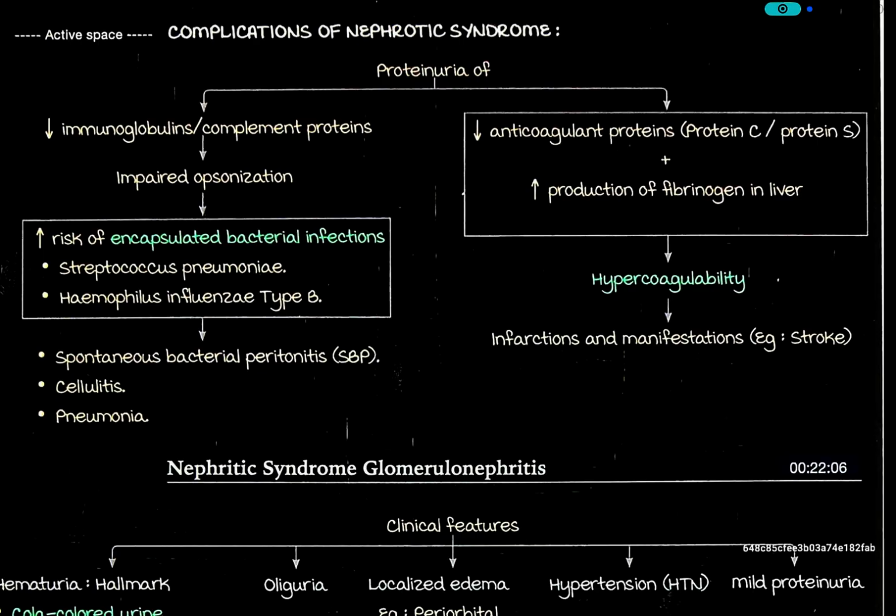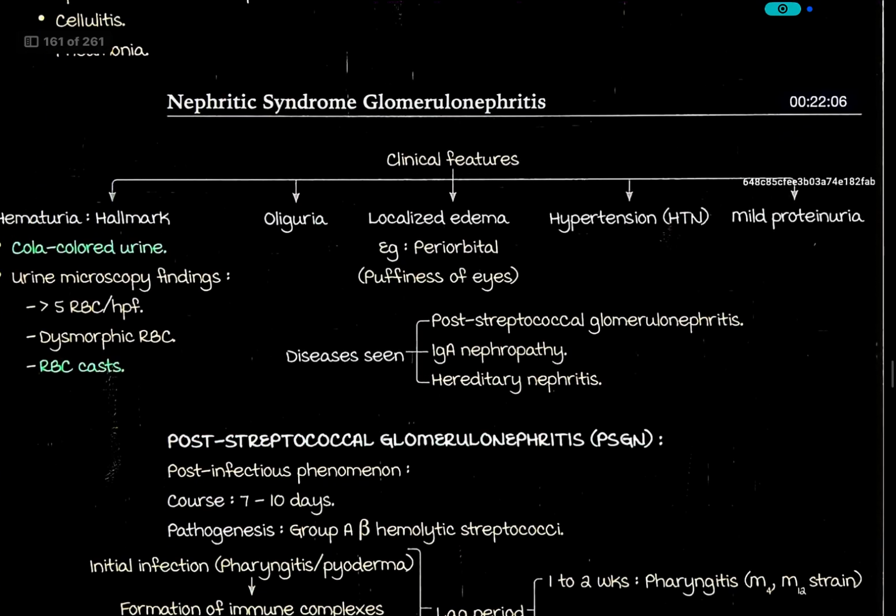There is decreased anticoagulant proteins like protein C and protein S, and increased production of fibrinogen in the liver, so there is hypercoagulability, which can cause infarctions and manifestations like stroke. So the complications are infections by encapsulated bacteria and hypercoagulability.